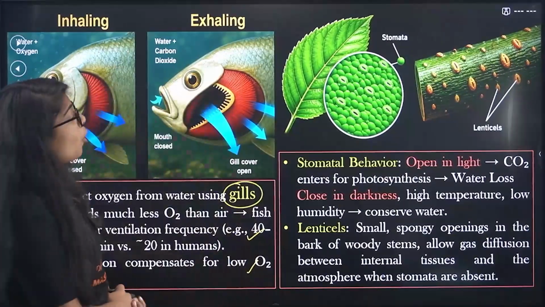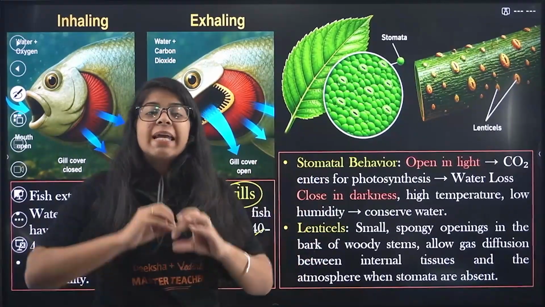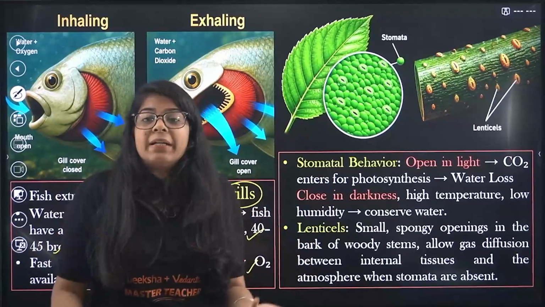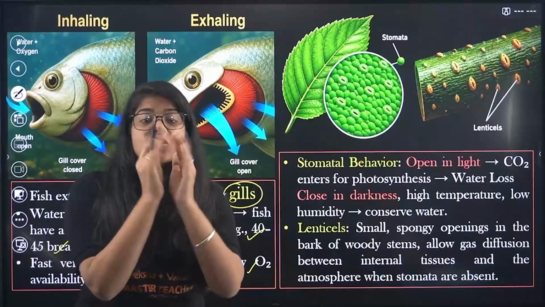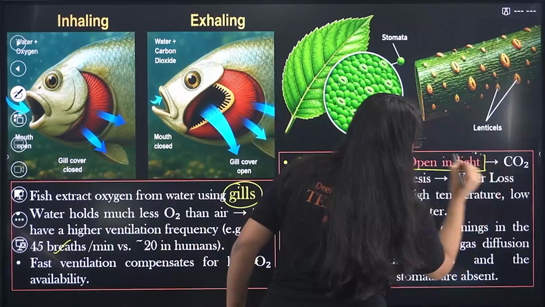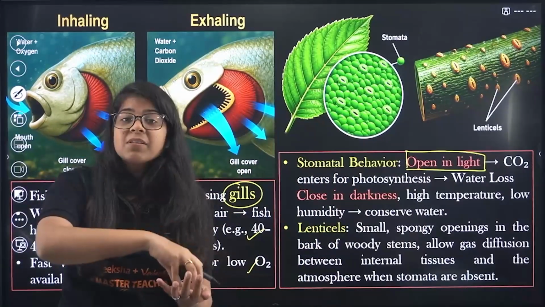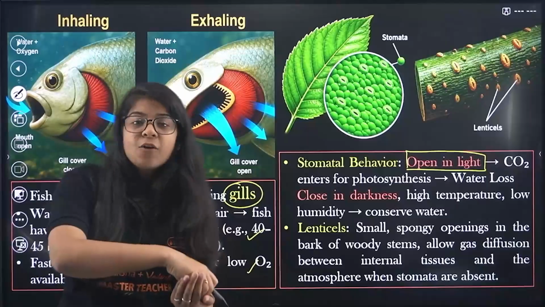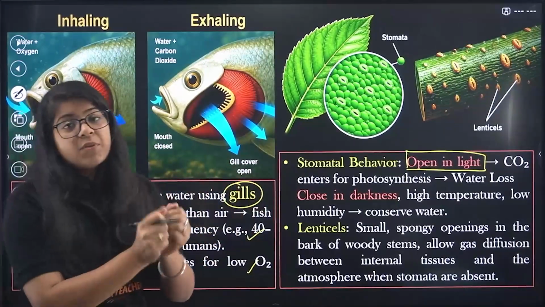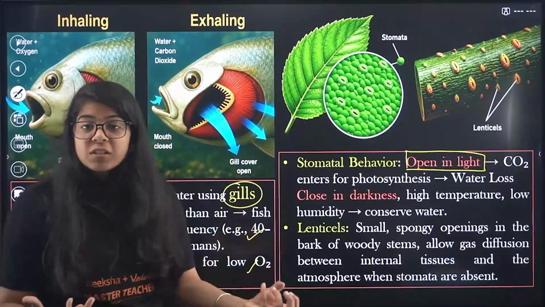Now, talking about plants, we just have two things in plants. First of all, this exchange of gases we studied, it happens on the side of stomata, right? Stomata are pores, they open up, they close down. Now, they open in light, and what happens? CO2 enters and photosynthesis happens, and after that water loss happens because the pores are opening, so water goes out due to evaporation, right?